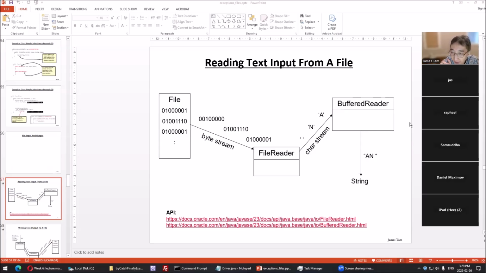Similar to file and scanner, these ones perform different tasks at a different level. This is the physical file where it's in binary. Every file is in binary. If it's a text file, then the file reader is going to, we have a review. Files are in binary. They're classified in two main categories, either text or non-text. Text basically is where every 8 bits corresponds to an ASCII code. Non-text is anything else, a file that is not a text file. So we might have 24 bits become a pixel for a color, or it could be a Word document, which is stored in binary form.